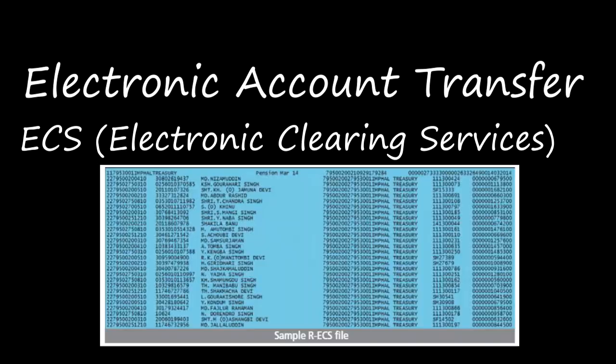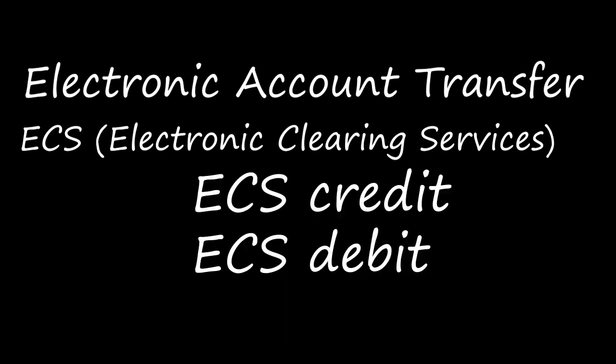Individual bank customers also can make small value repetitive payments like paying the EMI for a loan, or paying a bill for electricity, phone or insurance. They can do all this using ECS, right? This ECS can be used for both credit and debit payments also, right? That means if you are making a bulk payment, paying a huge amount of money, or if you are getting a big amount of money from many accounts, for both purposes this ECS can be used, right?